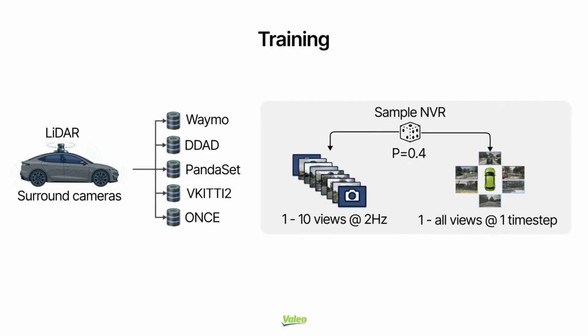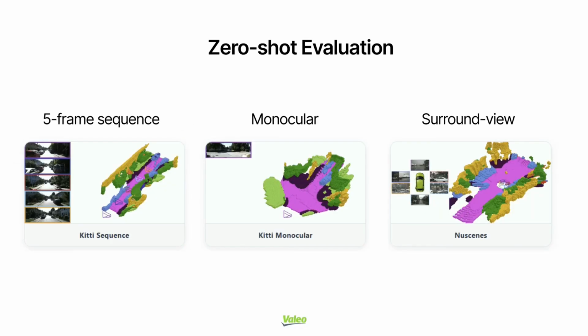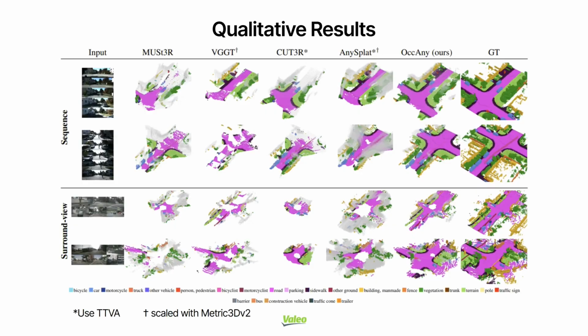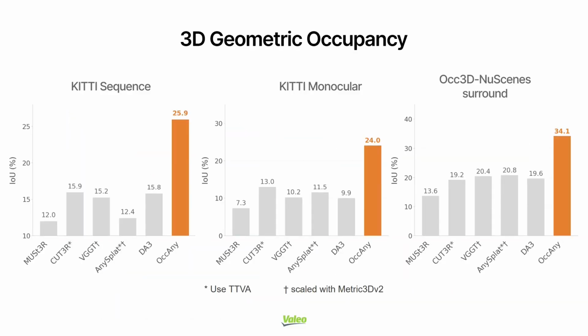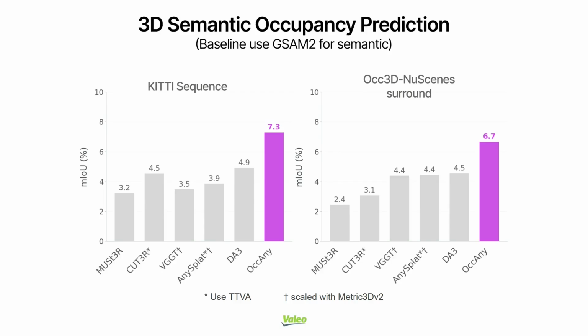We evaluate zero shot across three scenarios: 5-frame sequence, monocular, and surround, showing strong generalization. Here are qualitative results. From left to right: input, baselines, OccAny, and ground truth. False positives are gray. OccAny predicts more complete scenes and more coherent instances. On geometric occupancy, OccAny outperforms baselines in IOU across KITTI sequence, KITTI monocular, and nuScenes surround with significant margins. On semantic occupancy, OccAny again leads across benchmarks.